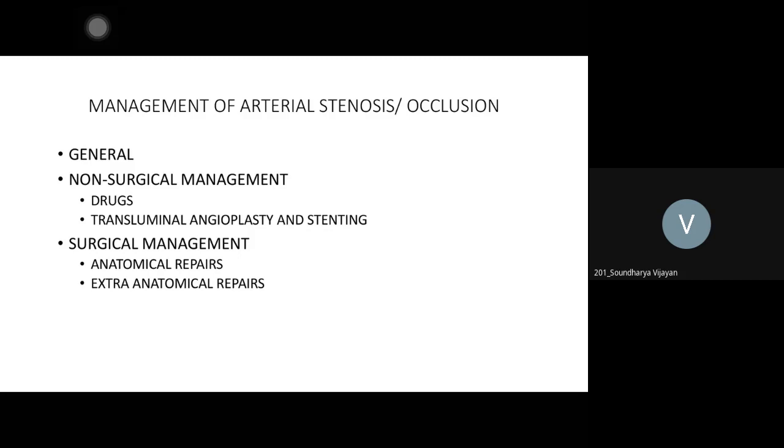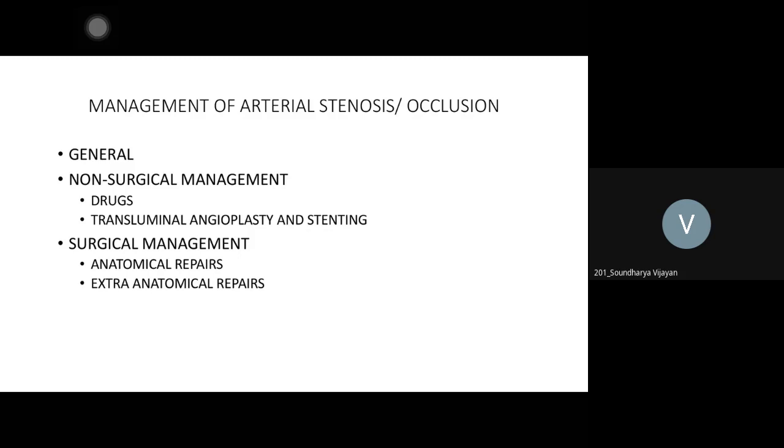aortoiliac blockage, what you will do is, from the healthy segment of the aorta, the blood flow has to come to the distal femoral artery. So you will have a bypass. You will have to place a graft, a conduit that will carry the blood from the aorta, bypassing the stenotic segment, and you have to anastomose it to the femoral artery, which will supply the blood to the entire limb. You can understand that?